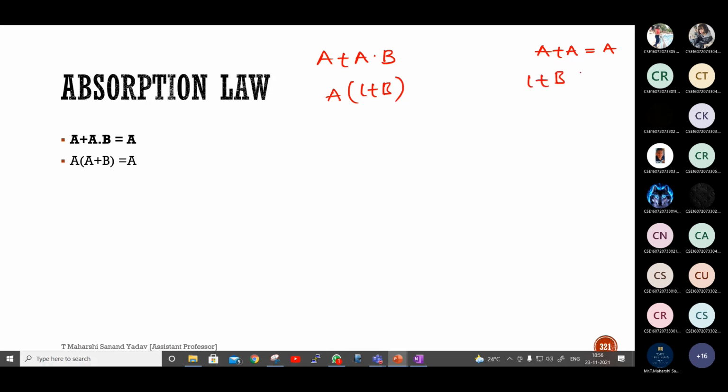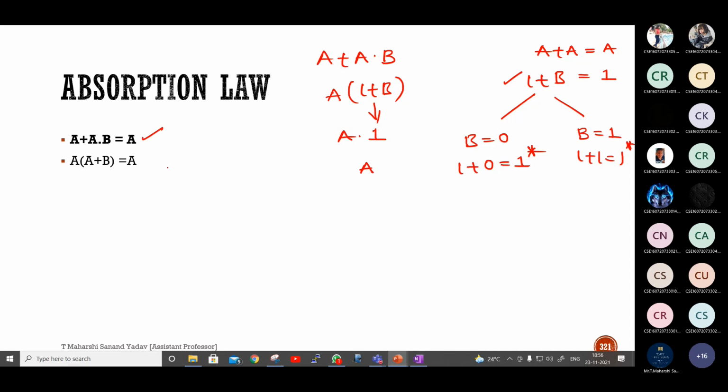1. Why is 1 plus B equal to 1? Let me prove. If I take B equal to 0, 1 plus 0 will be 1. If I substitute B as 1, 1 plus 1 will be 1. So however, I'm getting the answer as 1. That's the reason 1 plus B is 1. So here instead of this place, put 1 followed by A. So 1 into A is A.